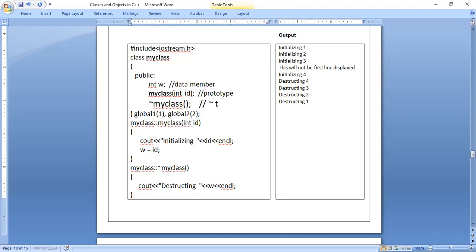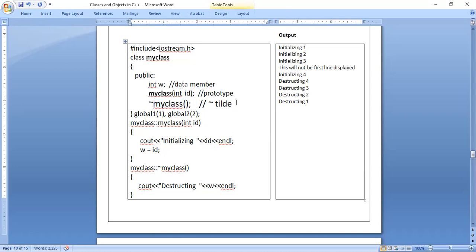See, this symbol is called the tilde symbol. We have to use it for the destructor. Before you start writing the destructor name, you have to use this symbol. In mathematics, it is called a negation symbol. In one of the chapters of mathematics, we'll come across the negation symbol. So this is called the destructor.